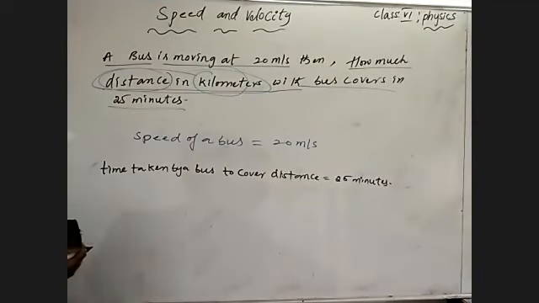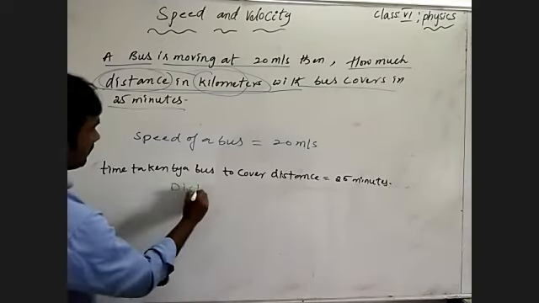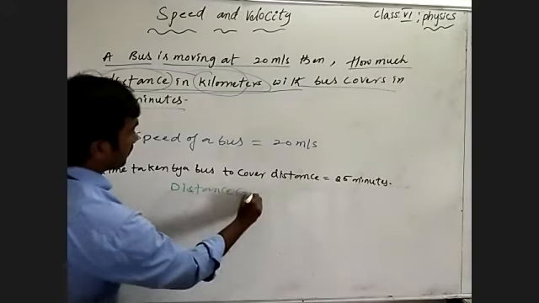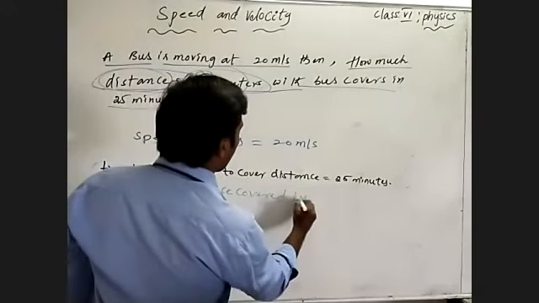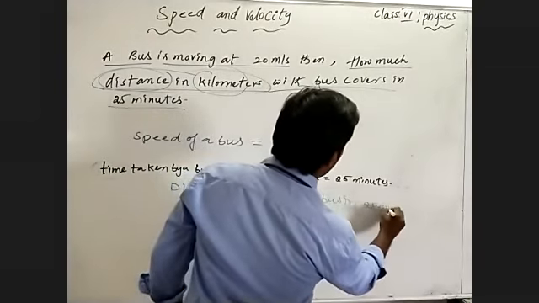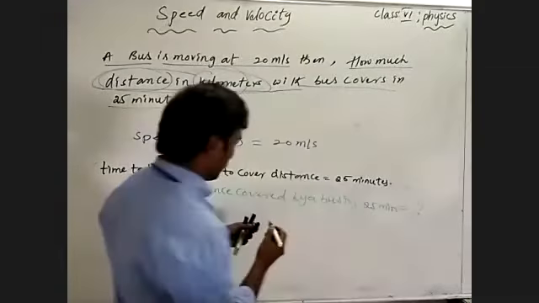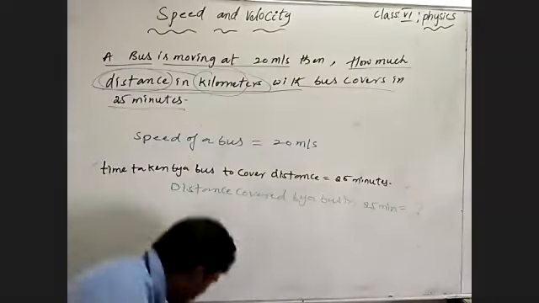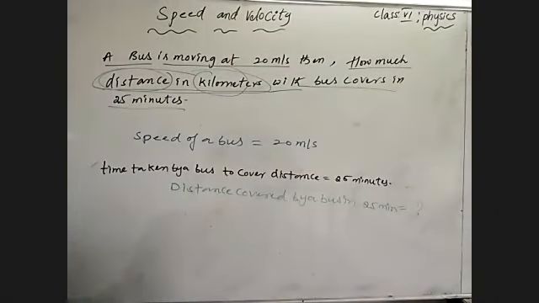Understand? Then we have to find the distance covered by a bus in 25 minutes. What we have to find is the distance covered by the body in 25 minutes, in kilometers.